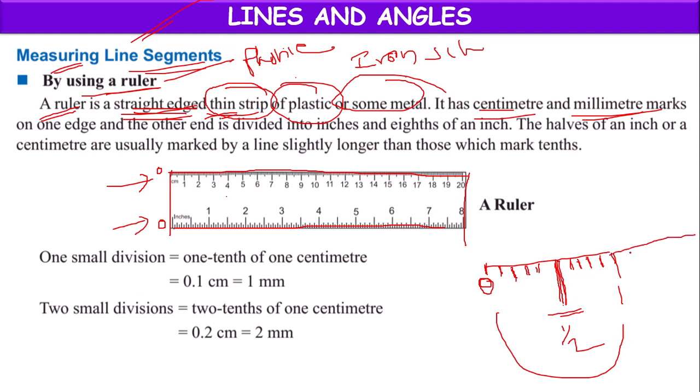Again from 1: 1, 2, 3, 4, 5, a bigger line. This is 2 centimeter. The middle part between 1 and 2 centimeter is equal to 1.5 centimeter. Like that, this scale will be calibrated with measurements. Always the middle line will be slightly longer than the other lines.